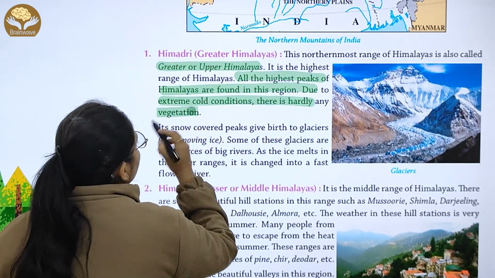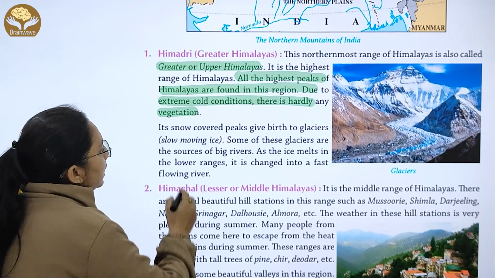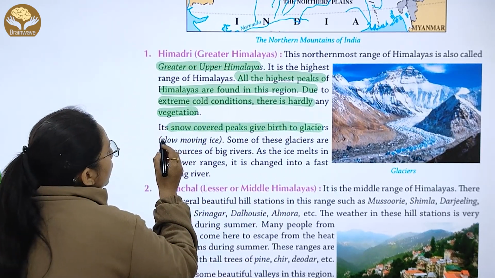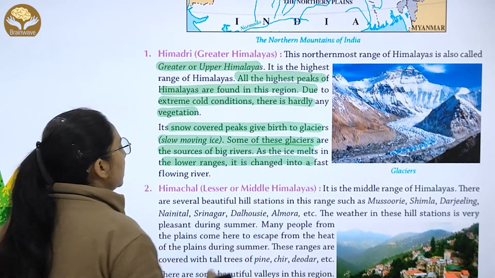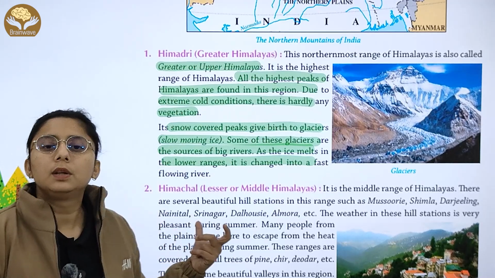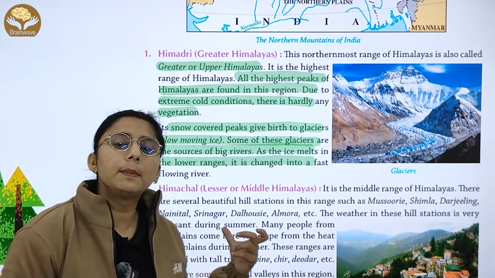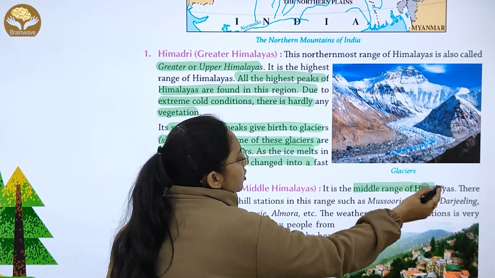Due to extreme cold conditions, there is hardly any vegetation. Its snow-covered peaks give birth to glaciers. Some of these glaciers are the source of big rivers. As the ice melts in the lower ranges, it changes into fast-flowing rivers. Then we have Himachal, that is the Lesser or Middle Himalaya. It is the middle range of the Himalaya.